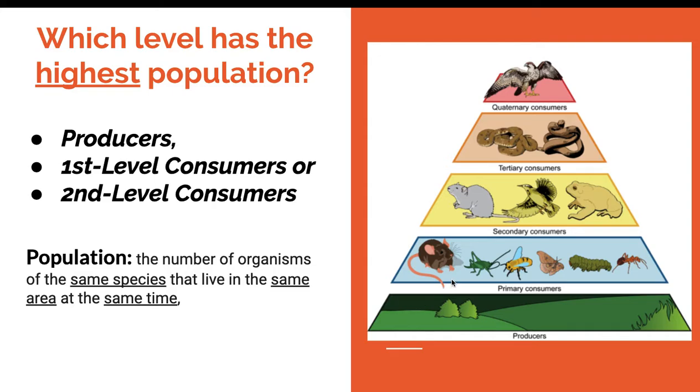And then just like what we would be talking about populations, all the different mice, all the different grasshoppers, all the different bees. And so what this question is asking is which one has the highest number of these individual species, producers, primary consumers, or secondary consumers?